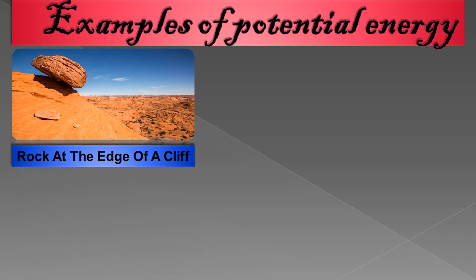Its potential energy will be converted into kinetic energy. When the sandstone is at rest, it has stored potential energy, but when it falls from the slope, its potential energy is converted into kinetic energy. But here we have to see only the potential energy examples.